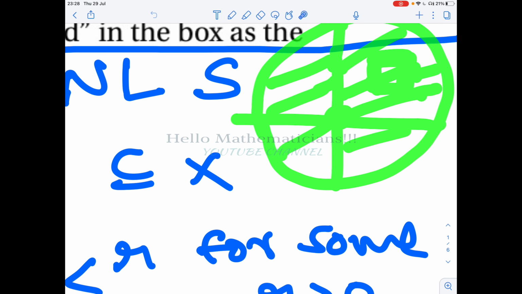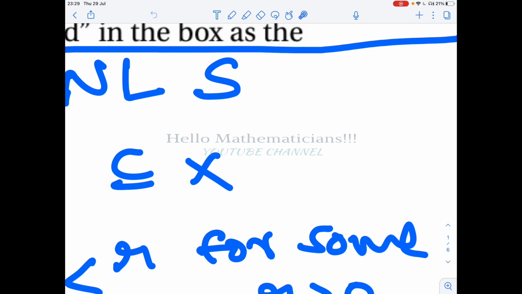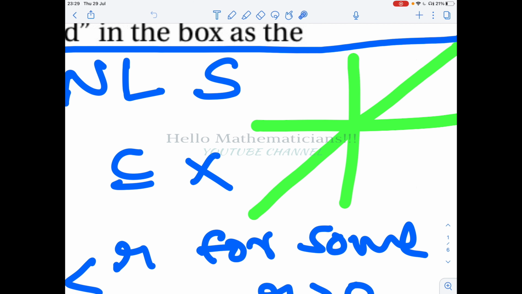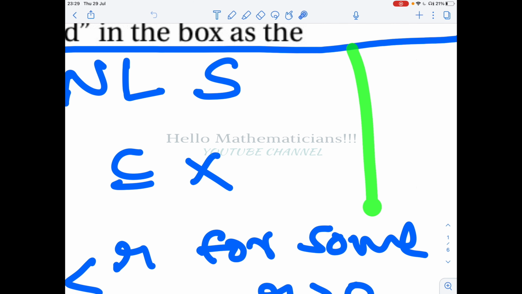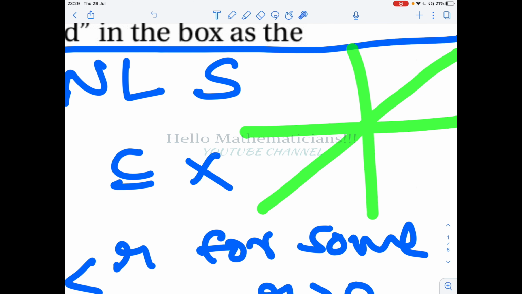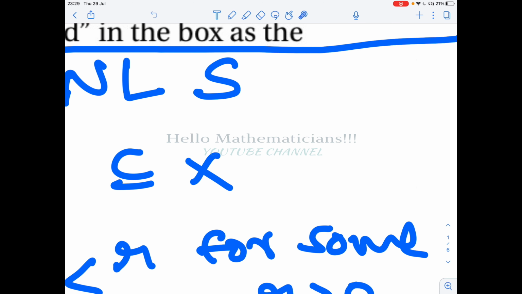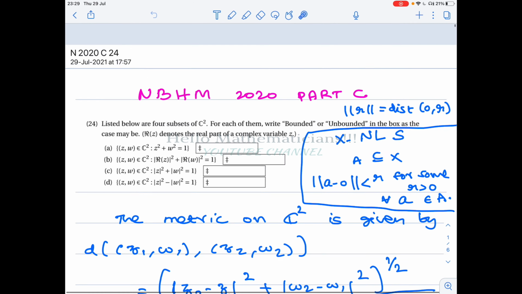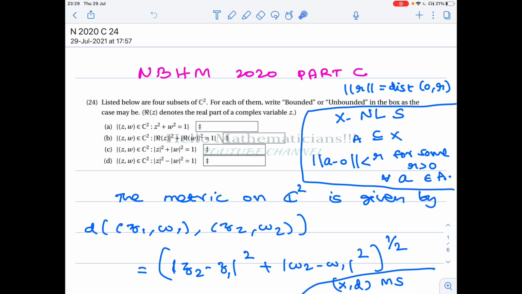That means the square is a bounded set. Similarly, if you look at the line x equal to y, there is no disk centered at the origin that contains this line. Therefore, the line x equal to y is an unbounded set. This way you can visualize the sets nicely and prove boundedness or unboundedness.